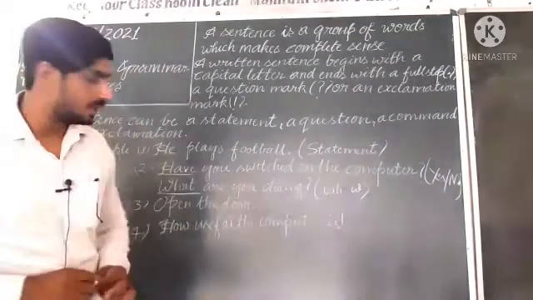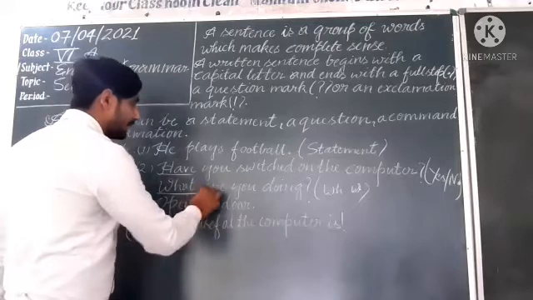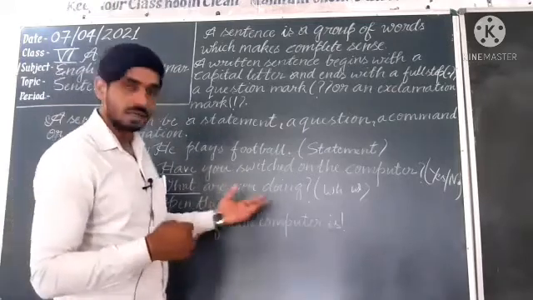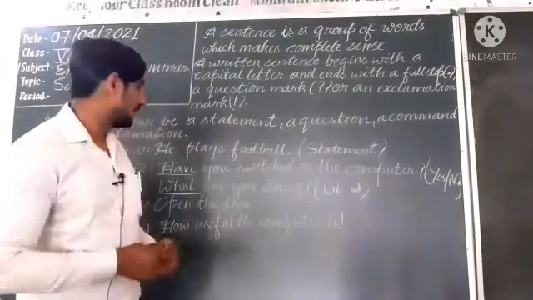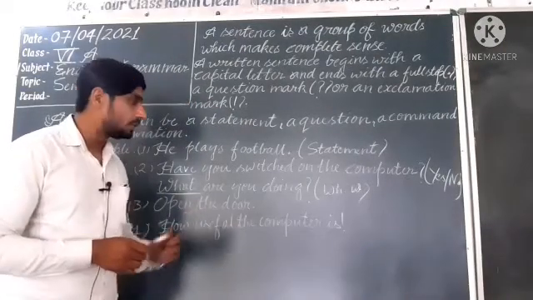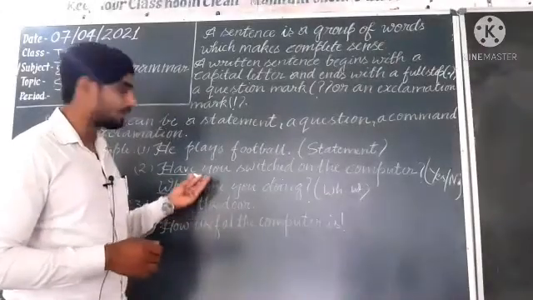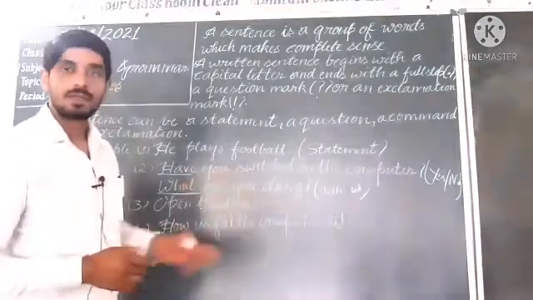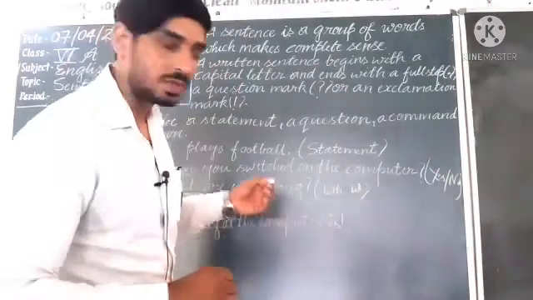Afterward you will get the helping verb, then subject, main verb, object and other. This will be the pattern. So in yes no type you get the helping verb at the start, and in WH questions the WH word will be at the start, and afterward the helping verb then the main verb. So this is the pattern of WH word and yes no type questions.